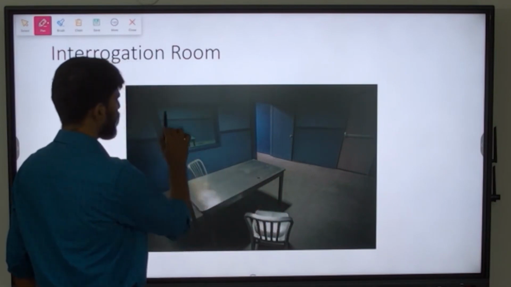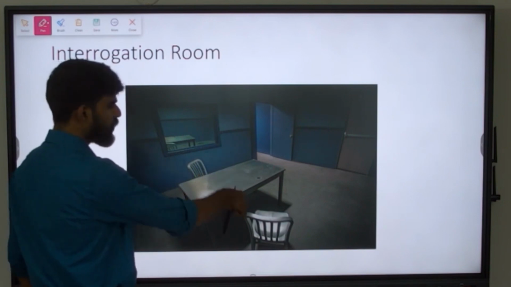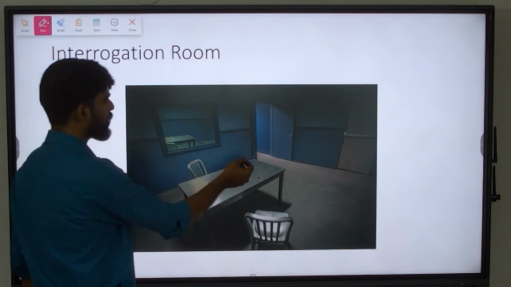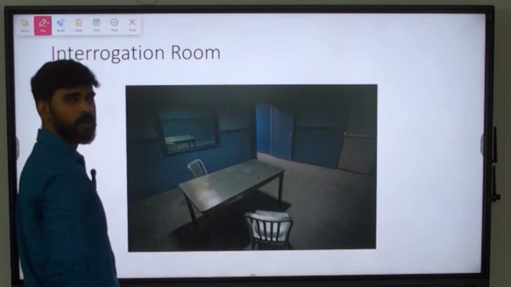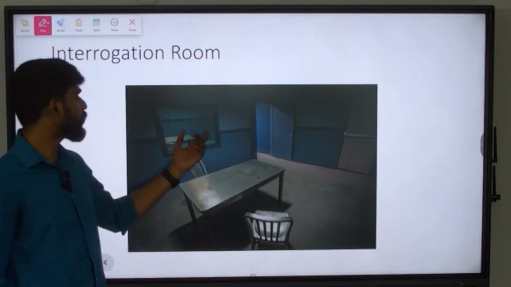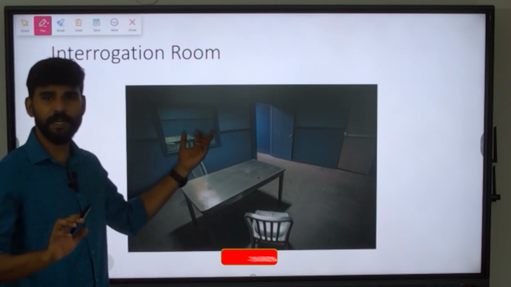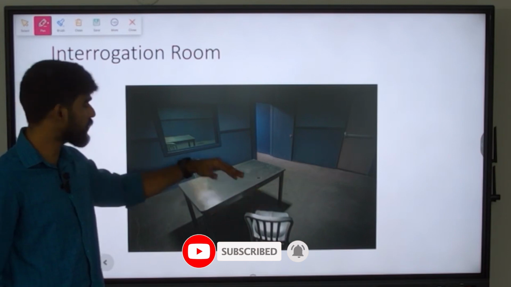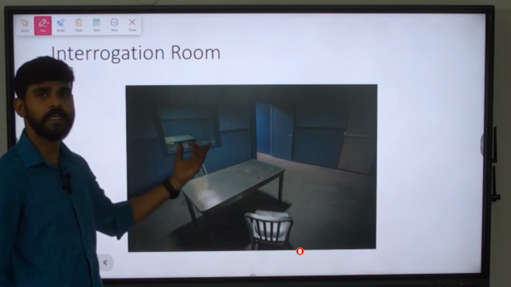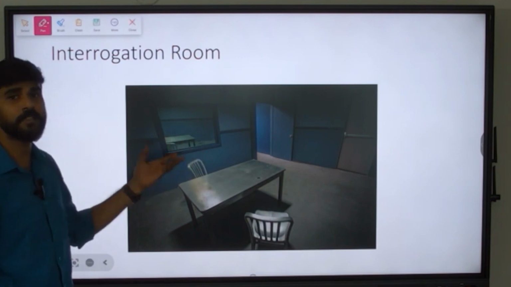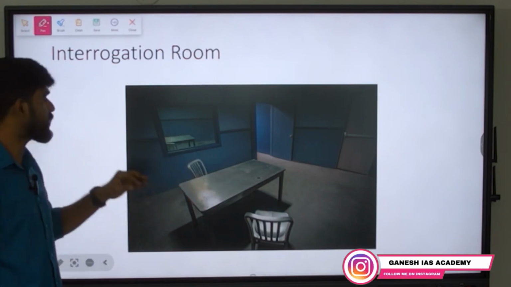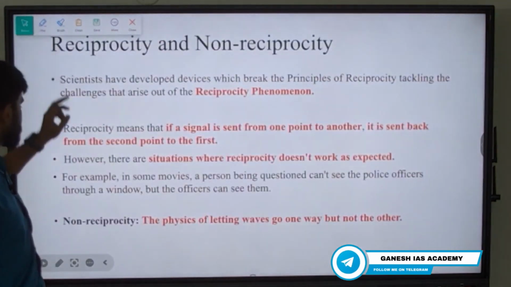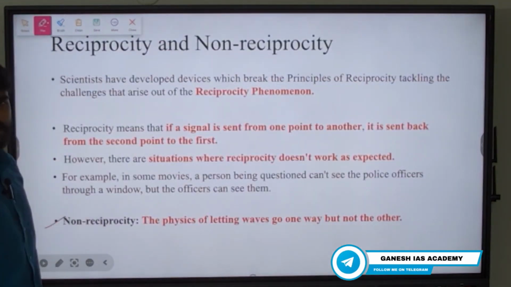Here you find a mirror. For people who are sitting inside this room, it will look like a mirror. But for the people who are on the other side of the room, it will be like a transparent window. So for people who are here, it is a mirror, and for people who are in the other room, it is a transparent window. This is called non-reciprocity. Okay, so this is where the reciprocity concept fails. That is called non-reciprocity.